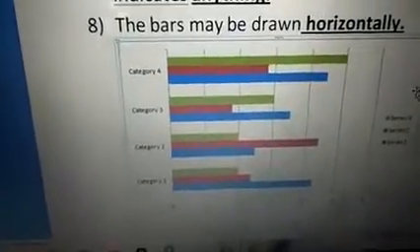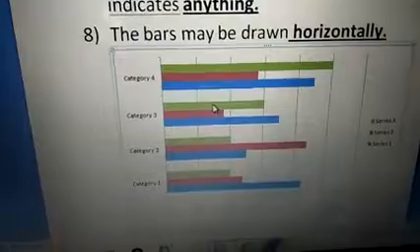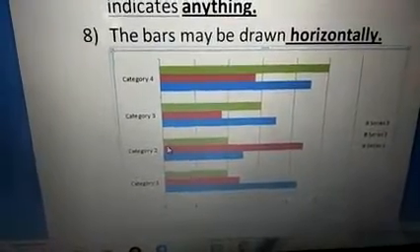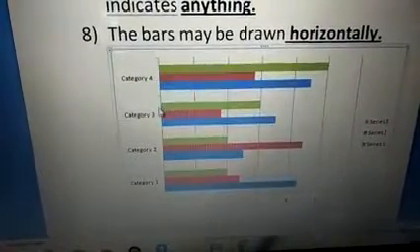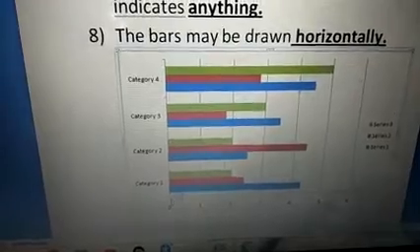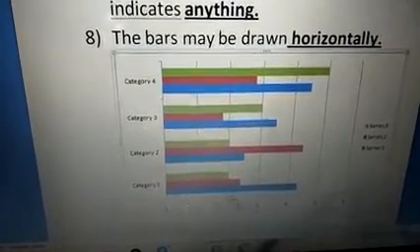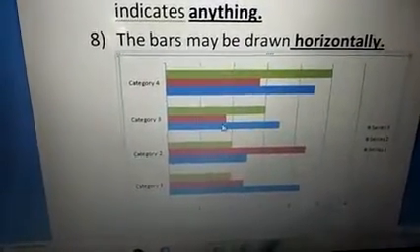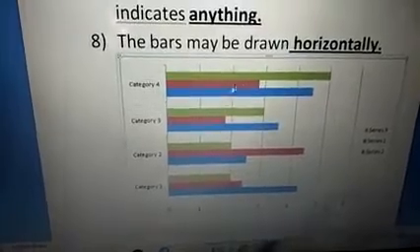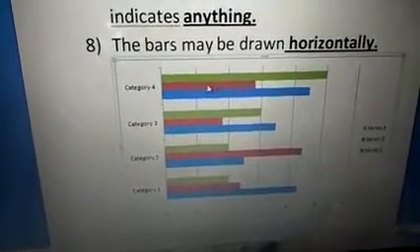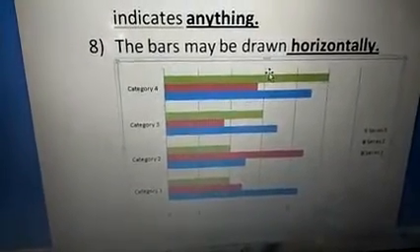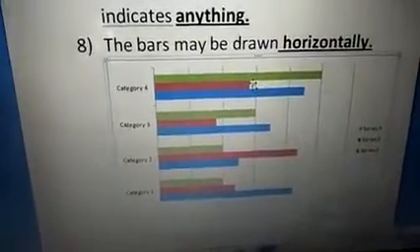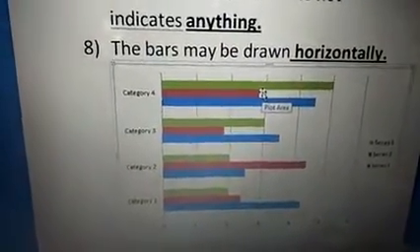Children, this is the example of horizontal. As I said, in the y-axis we represent the category, and in the x-axis the values. It represents the horizontal. Everything, the rectangles, in a horizontal way. So this is called horizontal. Is it clear?